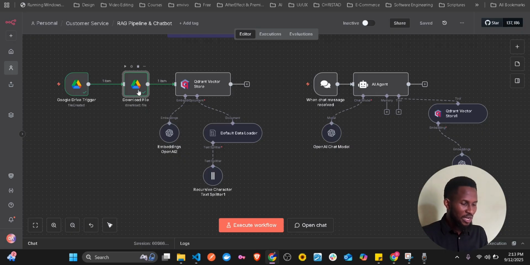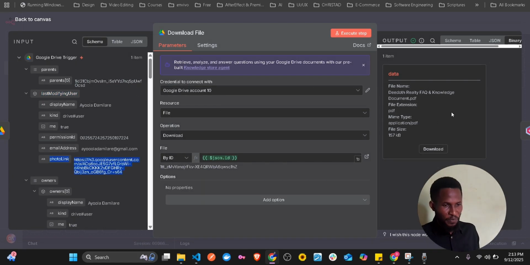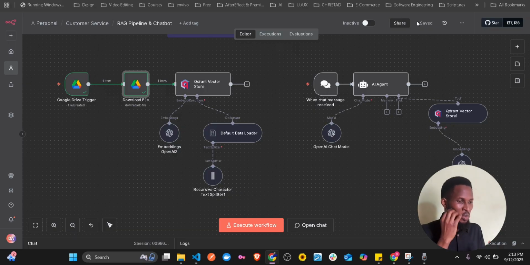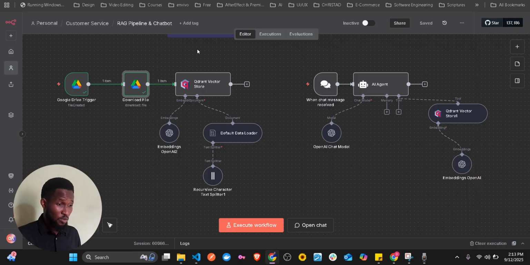You see that even though we have downloaded it here, you still cannot get the document itself. It's just in a binary form. You can't get the text. So the LLM cannot even access it like this. So we need to put it in a database, and in this case it's going to be a vector database. The vector database we are using is Qdrant. You can use any vector database of your choice. You can use Supabase, you can use Pinecone. In my case, I'm using